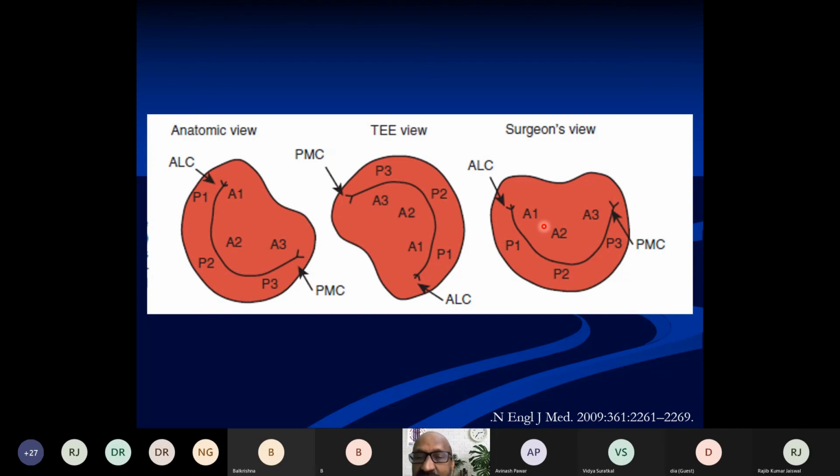In the TE, we have P1, P2, P3 from the lateral to the medial side, and A1, A2, A3 from lateral to the medial side. But in the surgeon's view, it is a bit different in the sense that the portions of the anterior mitral leaflet, A1, A2, and A3, are seen in a sequence from left to right, and similarly P1, P2, P3 are seen down below. The same is illustrated here.